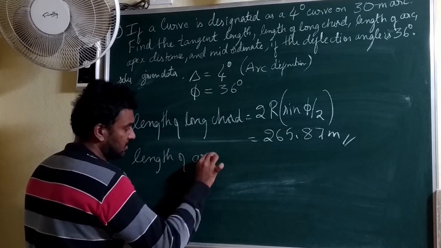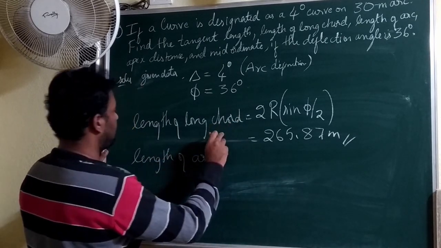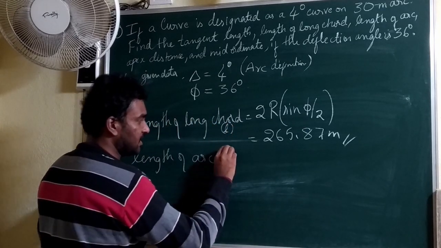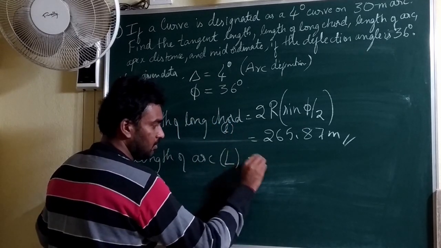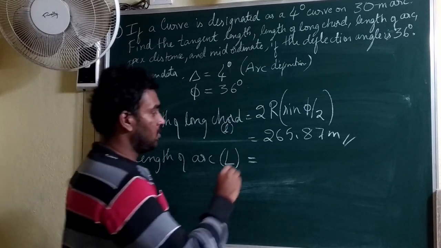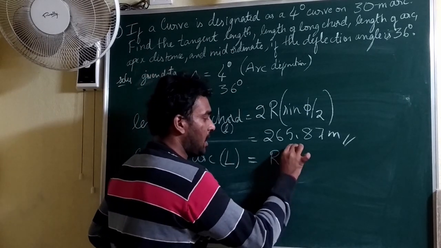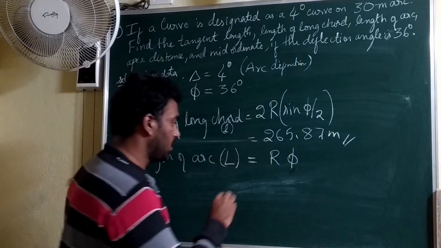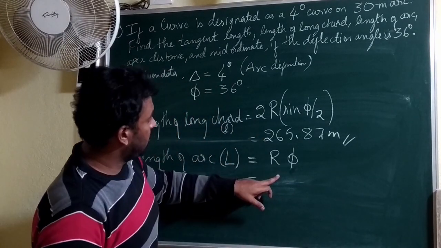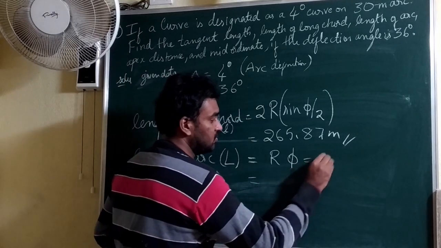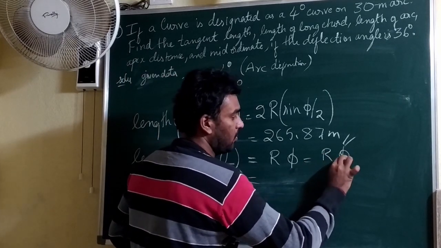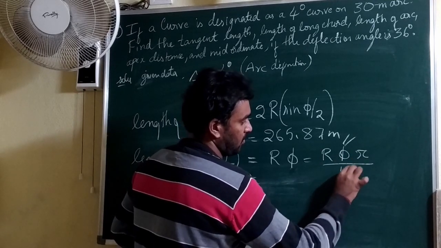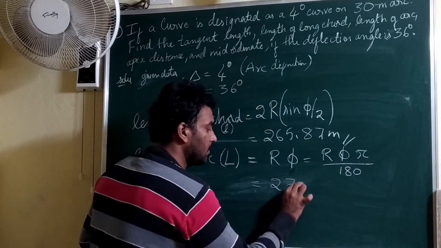The length of the long chord is denoted by small l, and the length of arc is denoted by big L. So L is equal to R Δ, where Δ should be in radians, that you should remember. Using this formula you will get 170 meters.